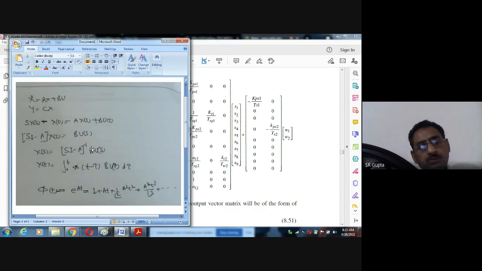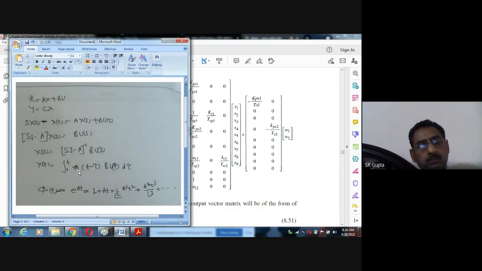We normally apply this method to solve this type of Laplace equation, a big system matrix. We apply the convolution theorem, which you have studied in your previous BTech classes. According to it, x(t) will be the integral from 0 to t of phi(t minus tau) B u(tau) d tau. Now it is again not easy.